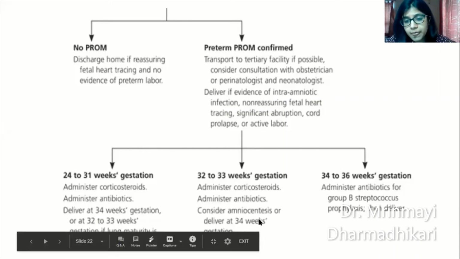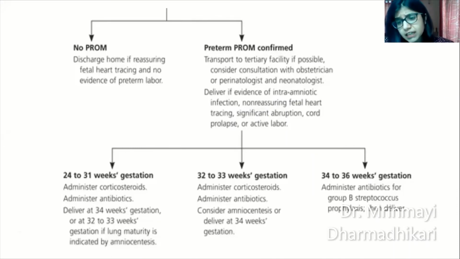After 34 weeks of gestation, corticosteroids can be given, but you don't need to conserve the patient. Once the course of corticosteroids is over, start with antibiotics and deliver the patient, because ideally fetal pulmonary maturity has already been achieved.